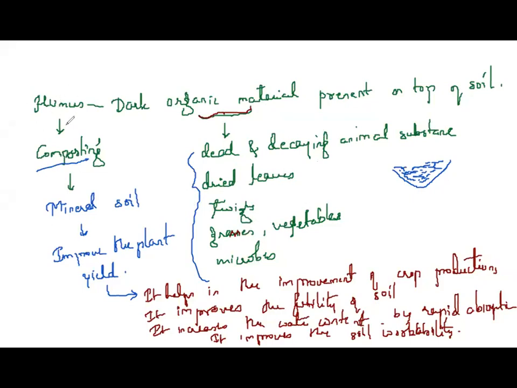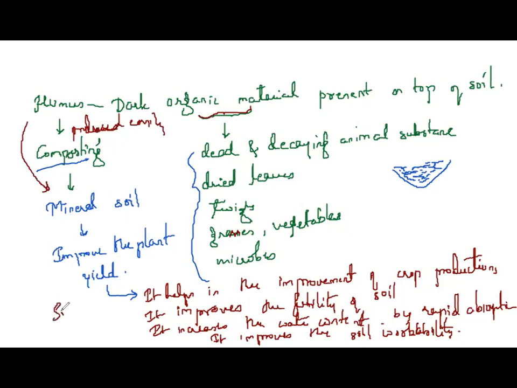Humus can be produced easily through a process called composting. Humus is also regarded as mineral soil, thereby it improves the plant yield.